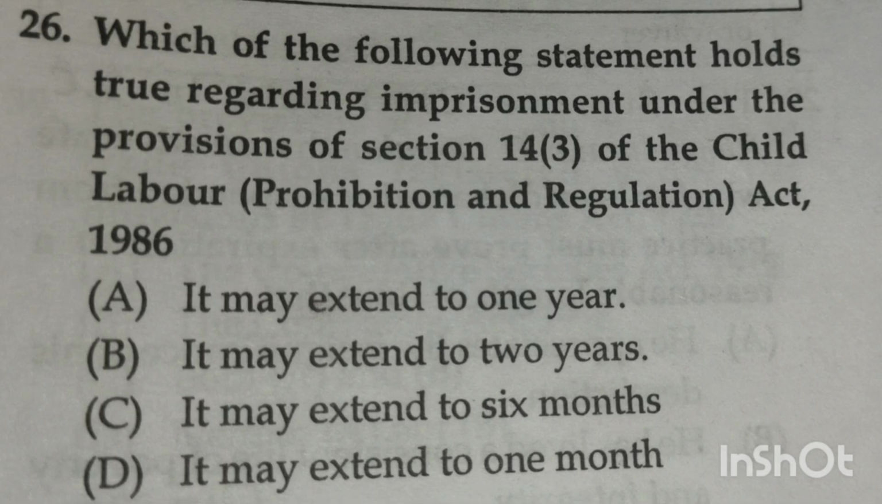Next question, which of the following statements holds true regarding imprisonment under the provisions of section 14 clause 3 of the Child Labor Prohibition and Regulation Act 1986? Option A, it may extend to 1 year. Option B, it may extend to 2 years. Option C, it may extend to 6 months. Option D, it may extend to 1 month. The answer is option D, it may extend to 1 month according to section 14 clause 3 of the Child Labor Prohibition and Regulation Act 1986.